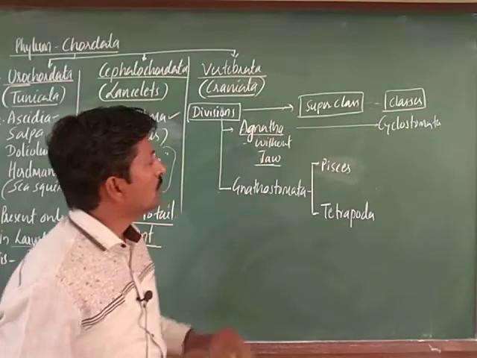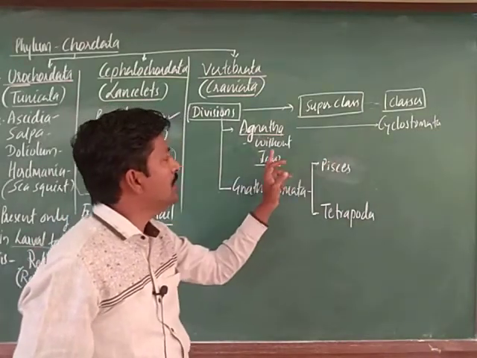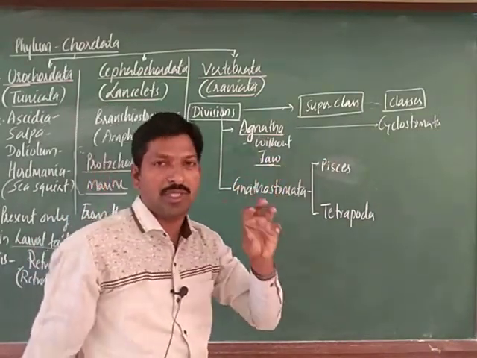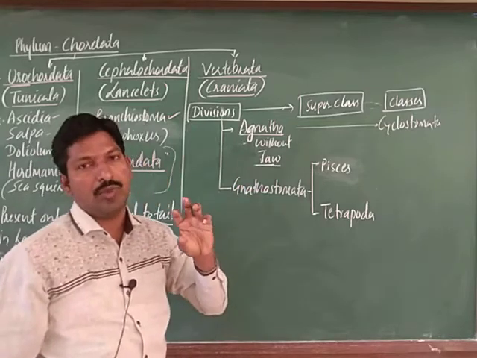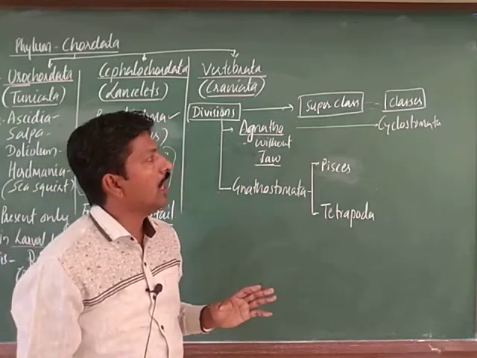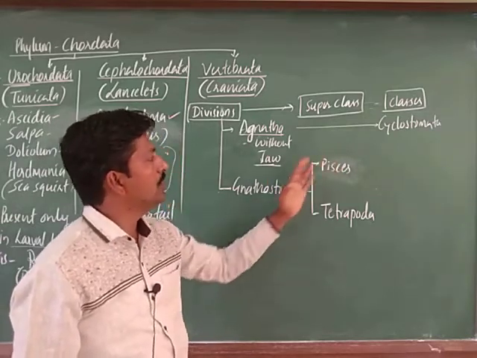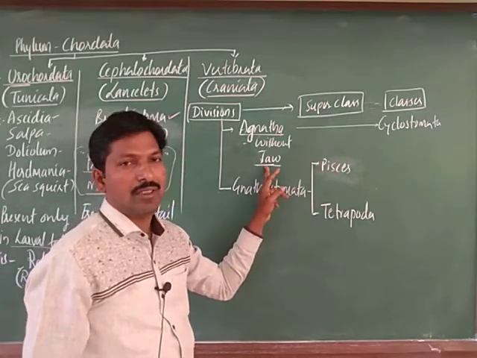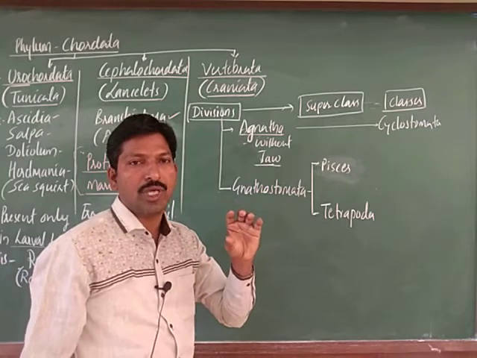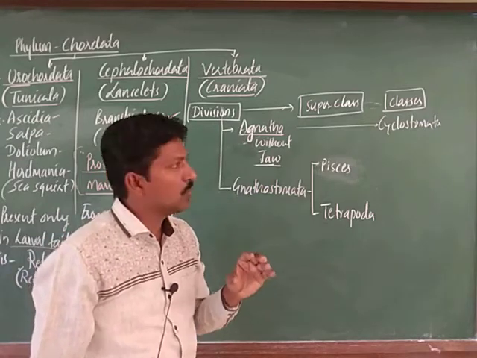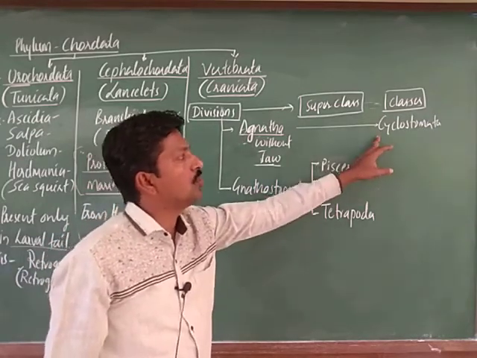Cyclostomata are showing that without jaw, a circular mouth is there. They are of course aquatic only, and mostly marine forms, and jaws are not there. We have two jaws, upper jaw and lower jaw, no. So, jaws are absent in cyclostomata.